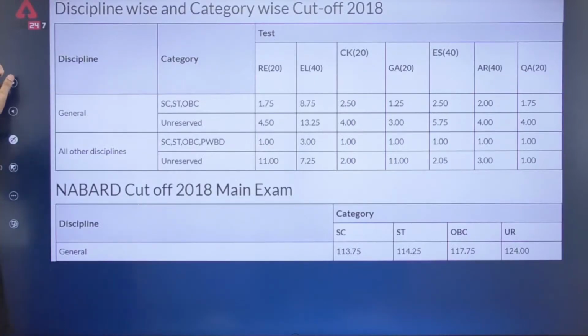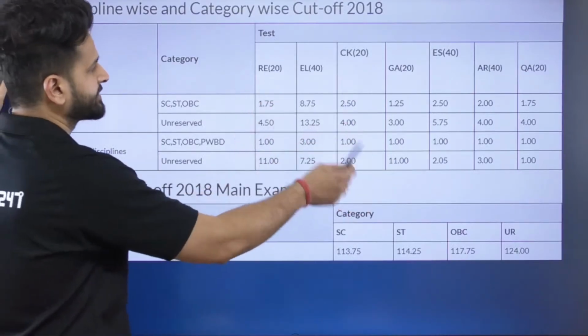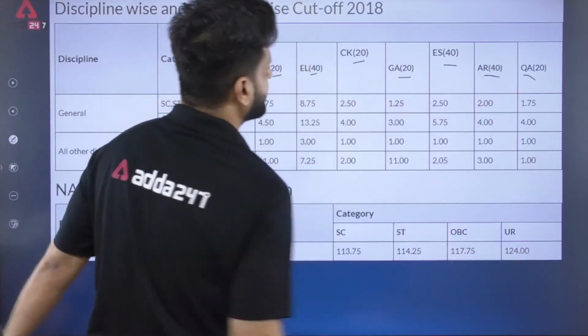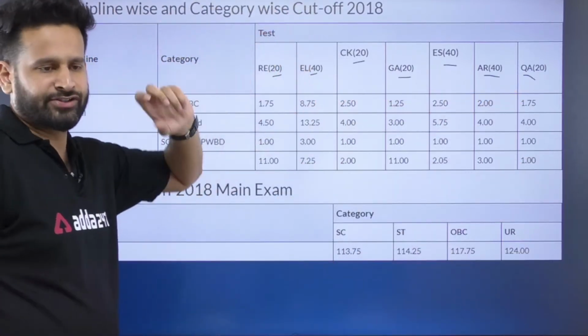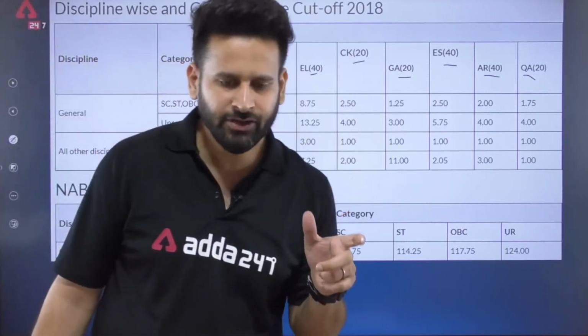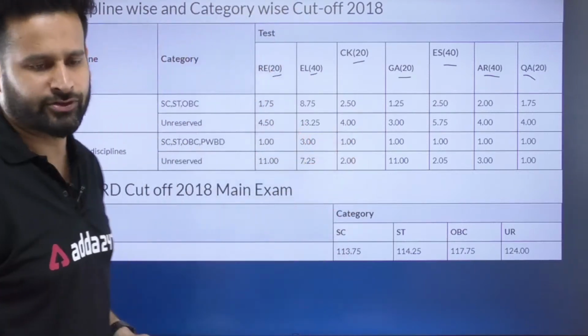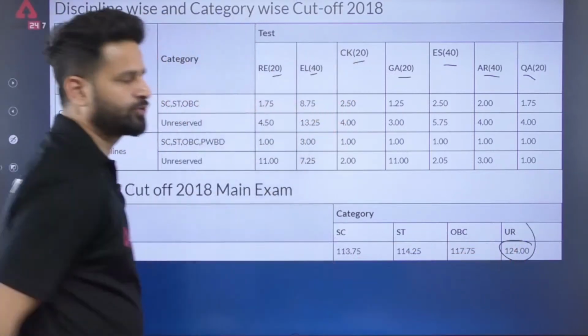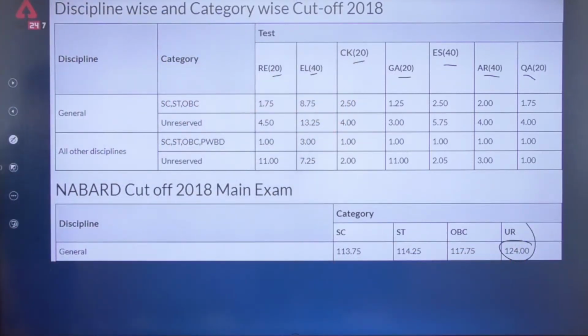Next, 2018, you will see the marks distribution is given: 20, 40, 60, 20, 20, 40, 40, 20. So earlier, as I told you, this decision making part was not included, in 2018 it was not there. So out of 200 marks, this time the cutoff has increased to 124.